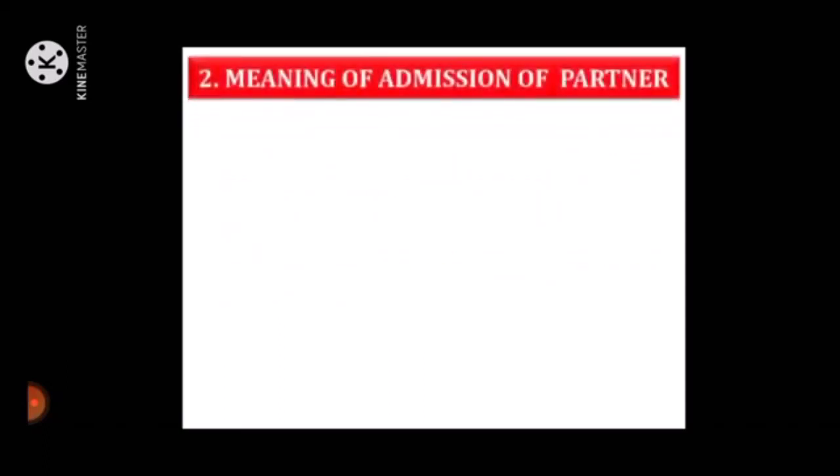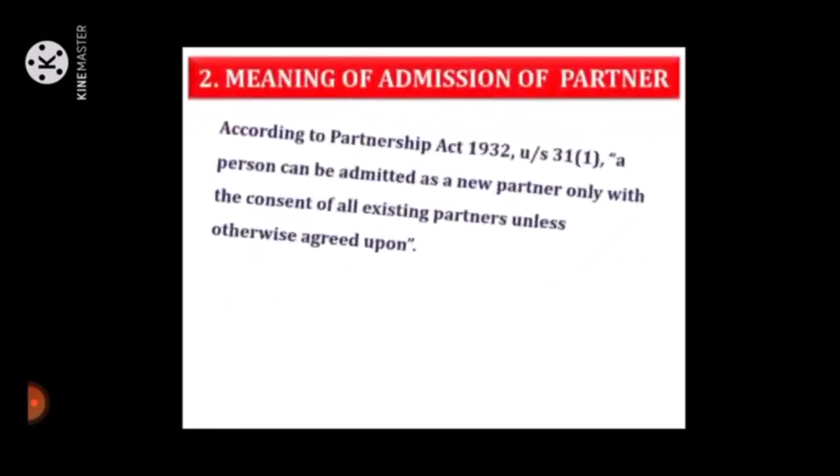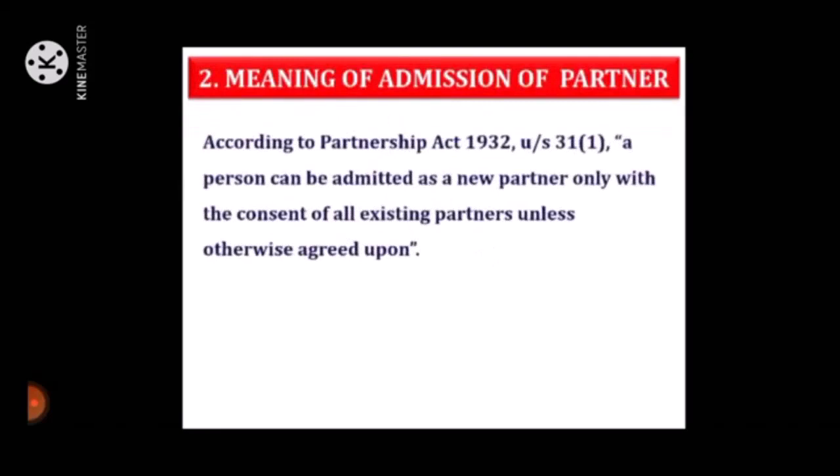Next, meaning of admission of partner. According to Partnership Act 1932, under section 31 subsection 1, a person can be admitted as a new partner only with the consent of all existing partners unless otherwise agreed upon.